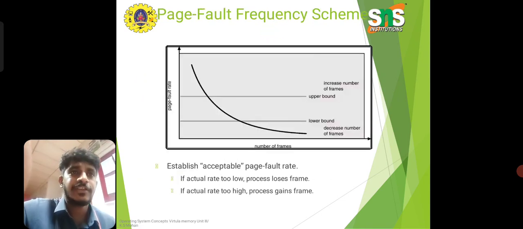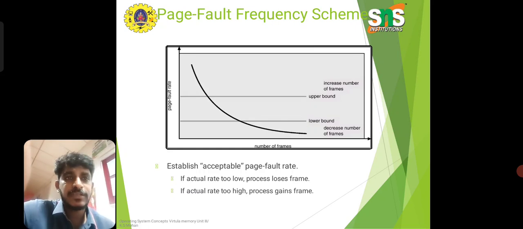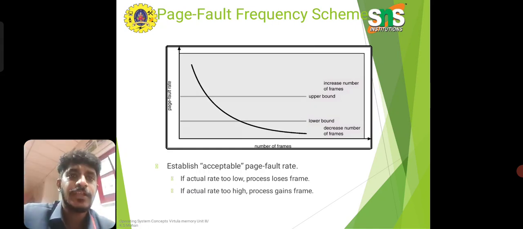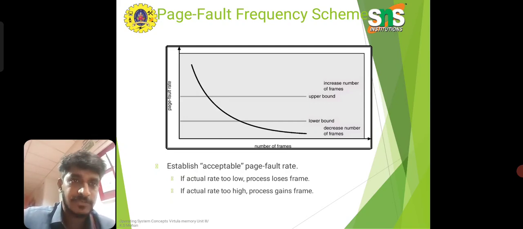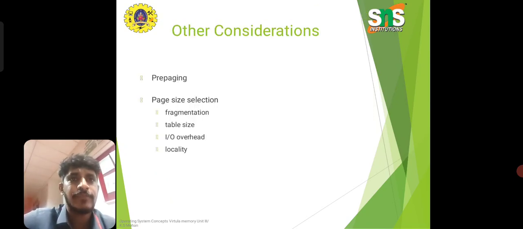Page fault frequency schemes are also available. Establish an acceptable page fault rate, with an upper bound and a lower bound. If the rate is too high, increase the number of frames; if it is too low, decrease the number of frames. So if the actual rate is too low, the process loses a frame. If the actual rate is too high, the process gains a frame.